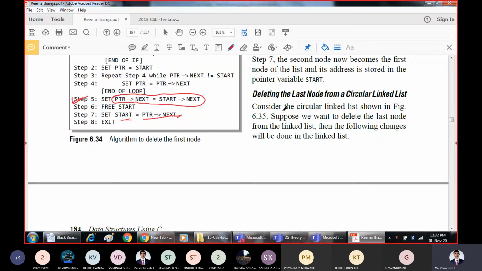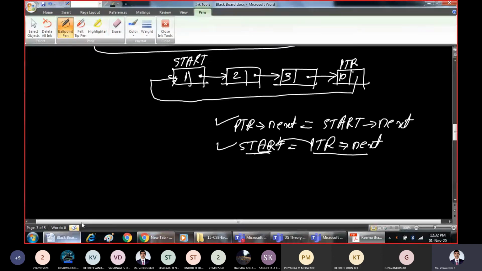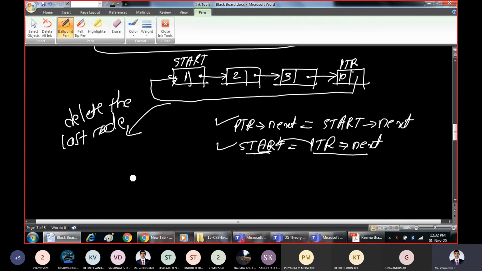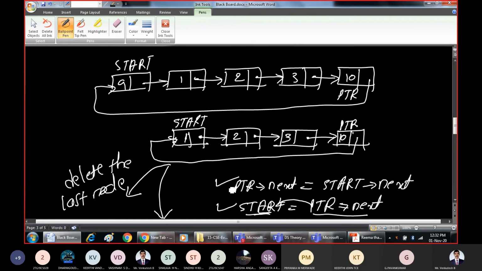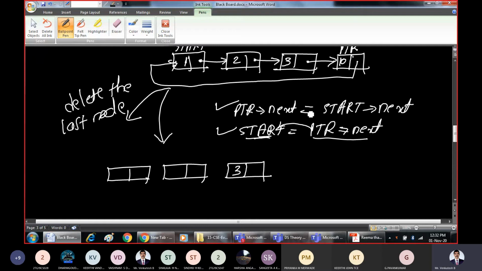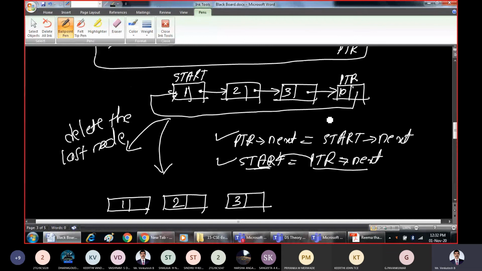Now deleting the last node from the circular linked list. Again, the logic can be understood like this. If this is the assumed circular linked list, from this, let us delete the last node. So how can we delete the last node? When you want to delete the last node, I will write the nodes first: 1, 2, and 3, and then 10, the one to delete.